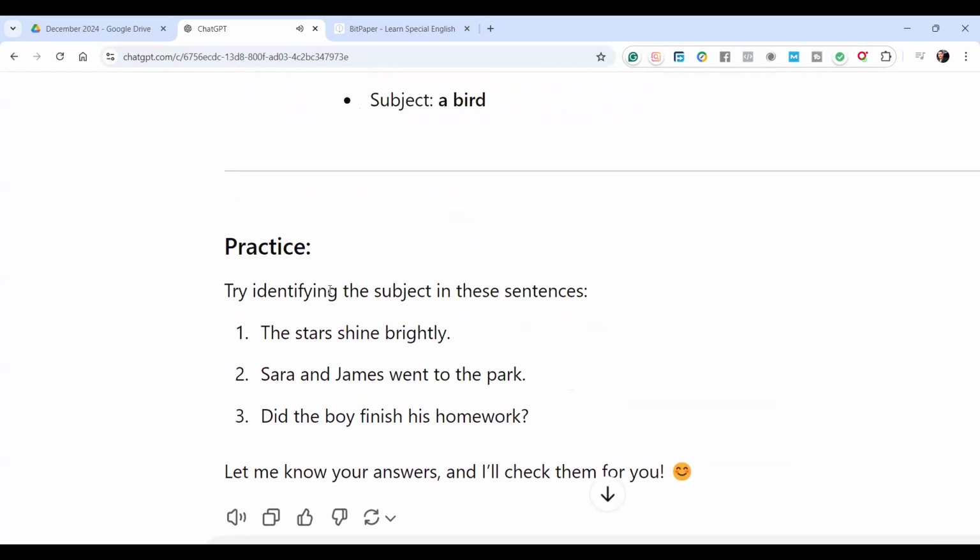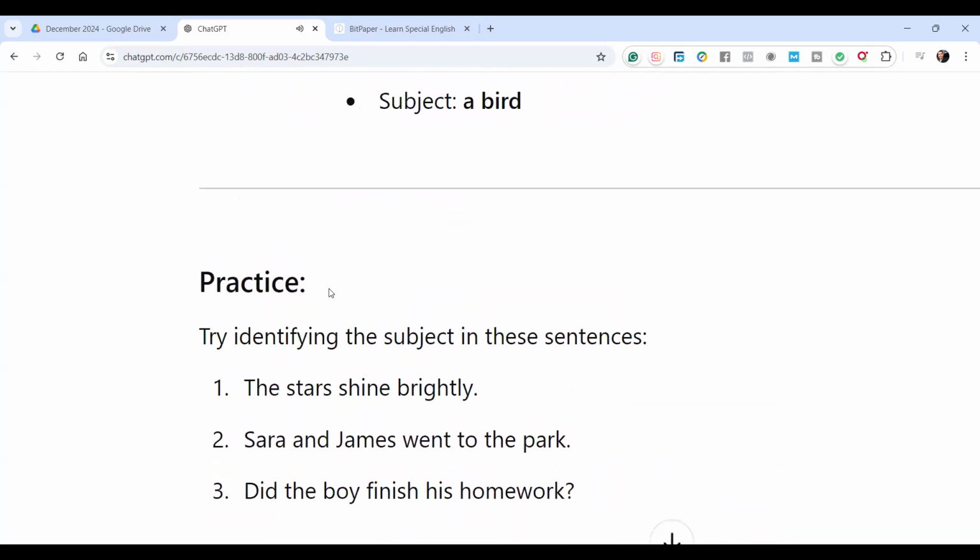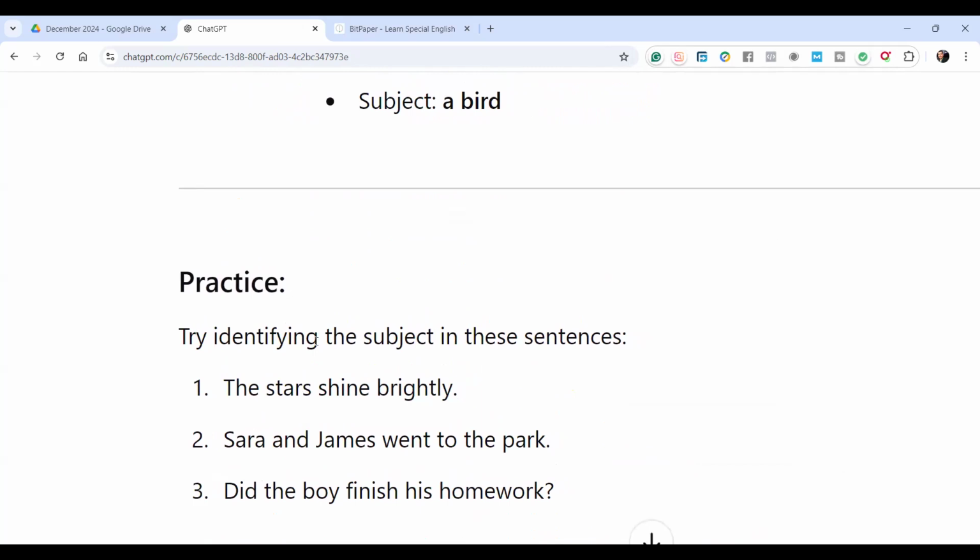All right. So I'll give you 1 minute to think about where the subject is in the 3 sentences. Remember, the subject can be something doing something, or a person doing something, or a topic that we are discussing. All these could be the subjects.